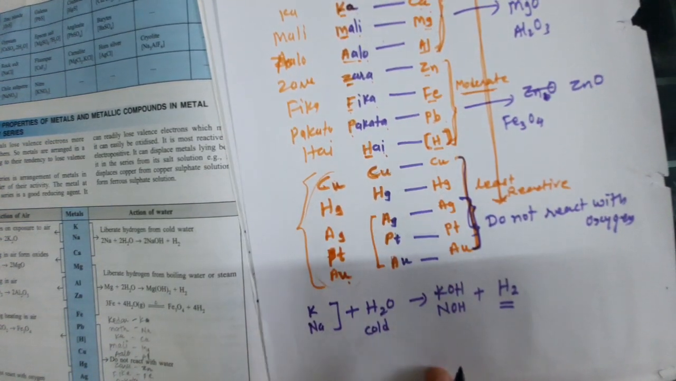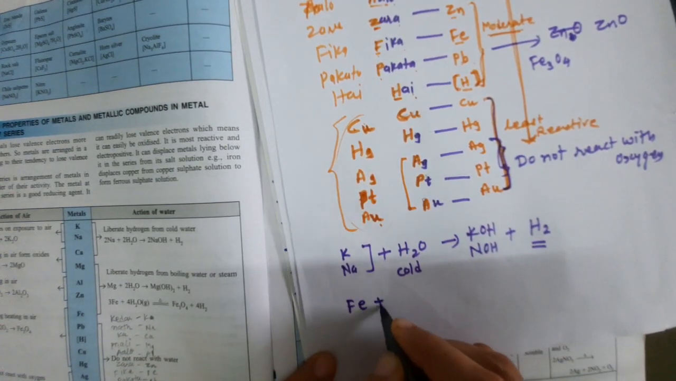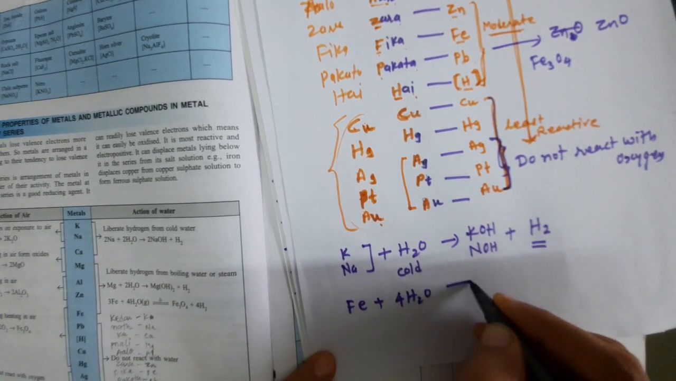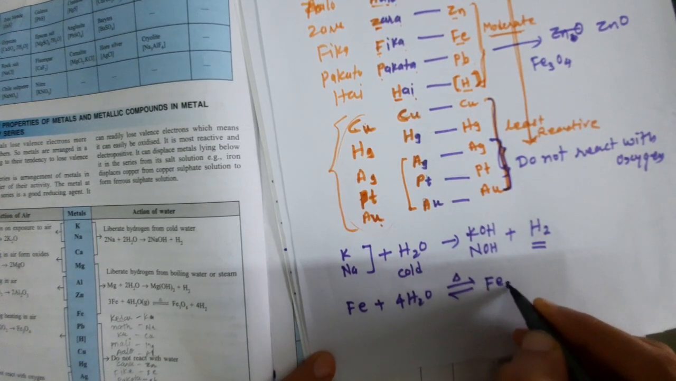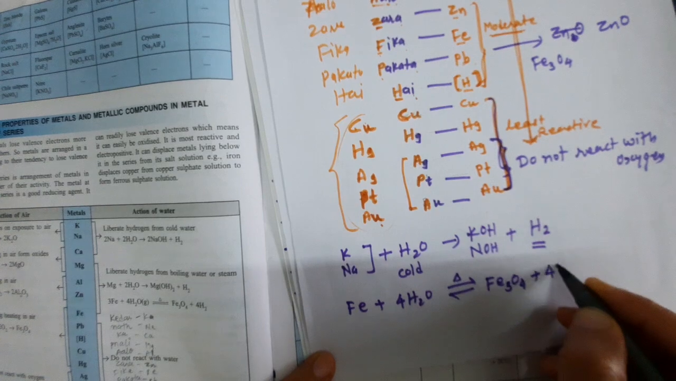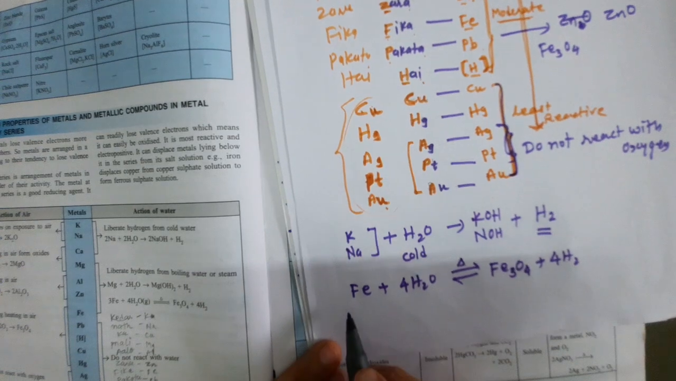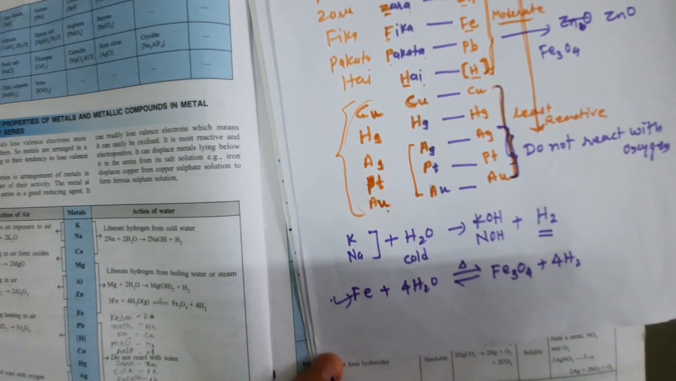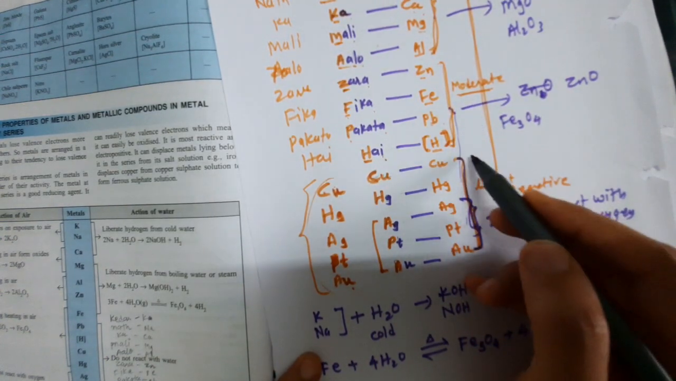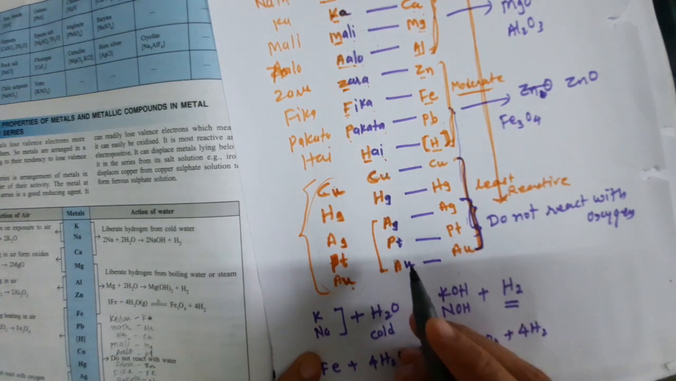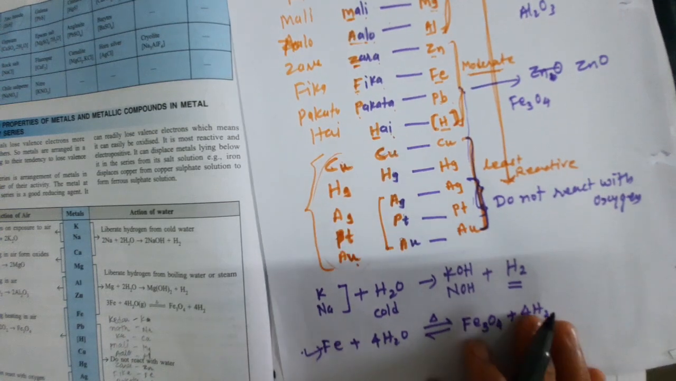Got it? And then for iron, Fe, when it reacts with water and we heat it, it converts into the oxide form of iron plus hydrogen. It will not form a hydroxide. Remember this thing for iron. Clear? And the others, from lead onwards, do not react with water. Lead does not react with water. Copper, silver, gold, platinum, mercury, all of these do not react with water.